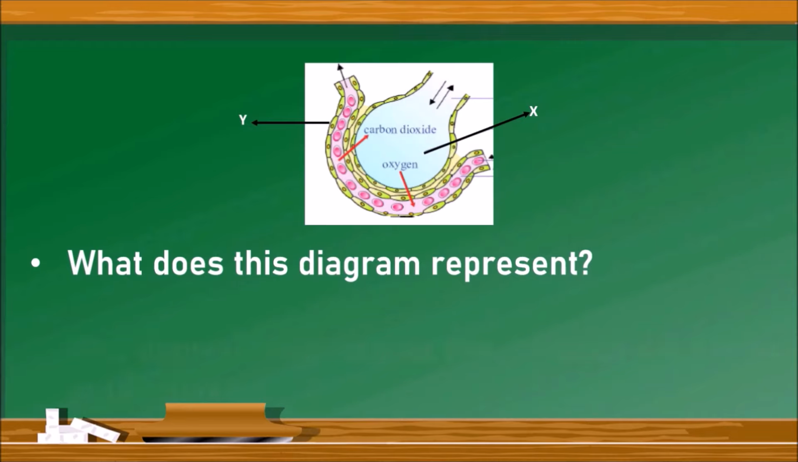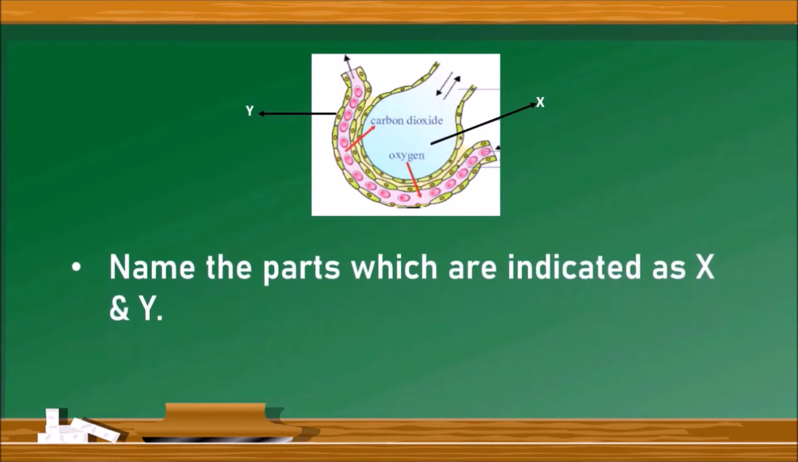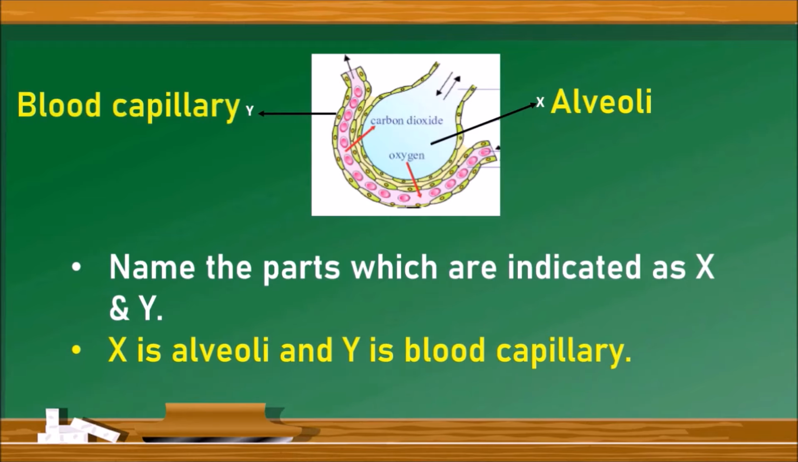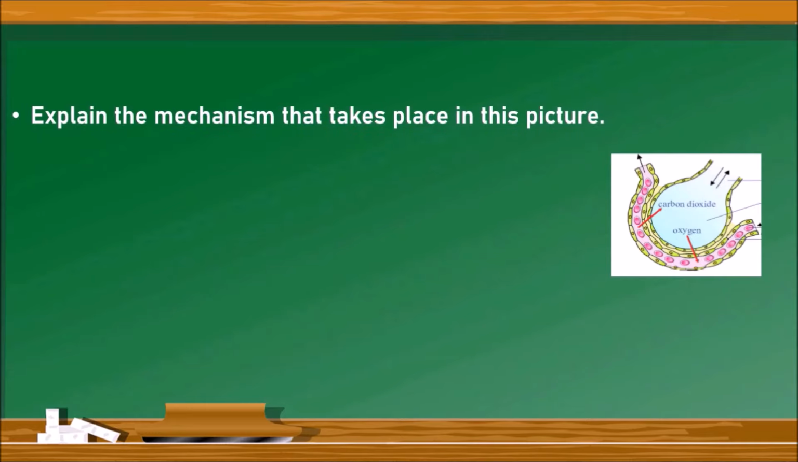This diagram represents the gaseous exchange at alveoli. We should not write just alveoli or blood capillary, or alveoli surrounded by blood capillary. So that will not be the proper answer. This diagram represents especially the gaseous exchange at alveoli. The next one is, name the parts which are indicated as X and Y. In this diagram, the part which is indicated as X is alveoli, whereas the part which is indicated as Y is blood capillary.